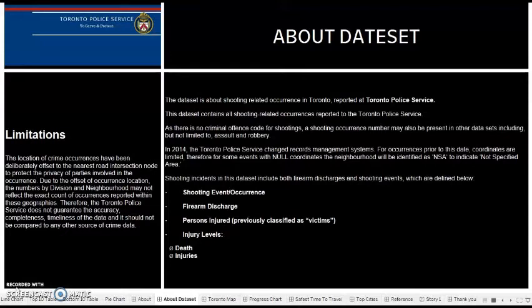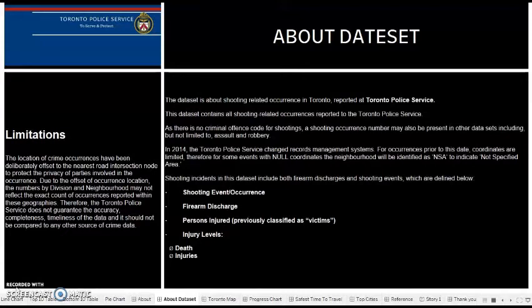So the shooting incidents in this dataset include both firearm discharges and shooting events, which are defined as shooting event, firearm discharge, persons injured. They are previously classified as victims, and the injury levels are death and injury. Sometimes the firearm discharge and the shooting results in death also, and sometimes in injuries.